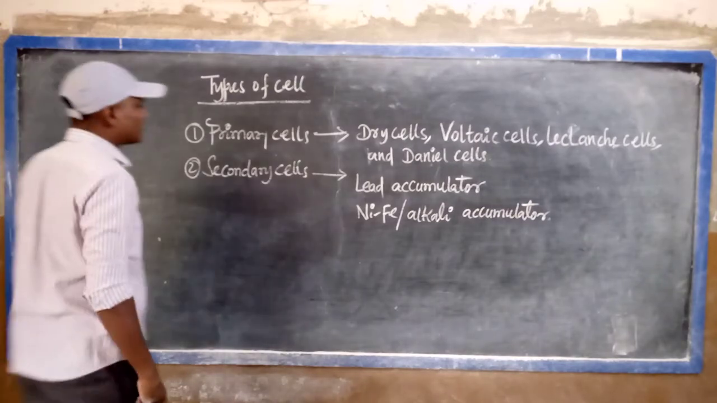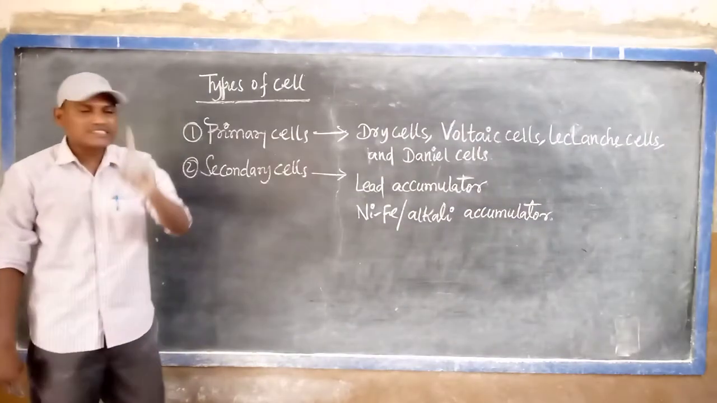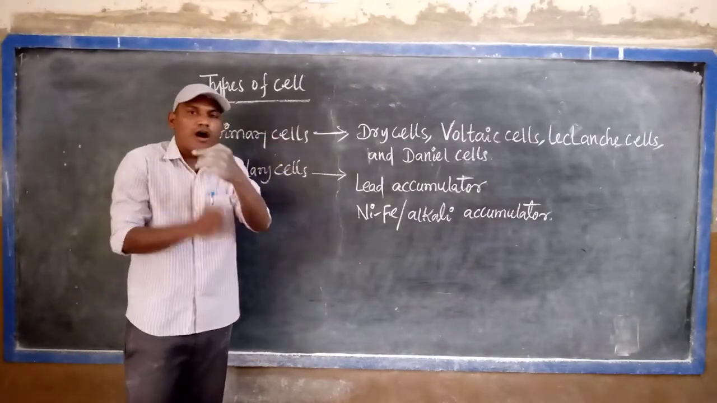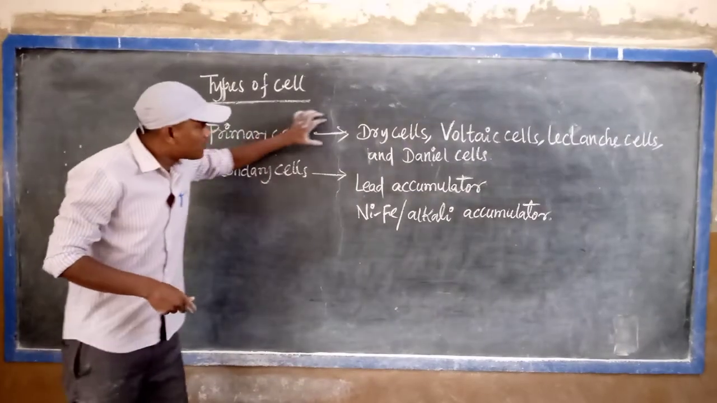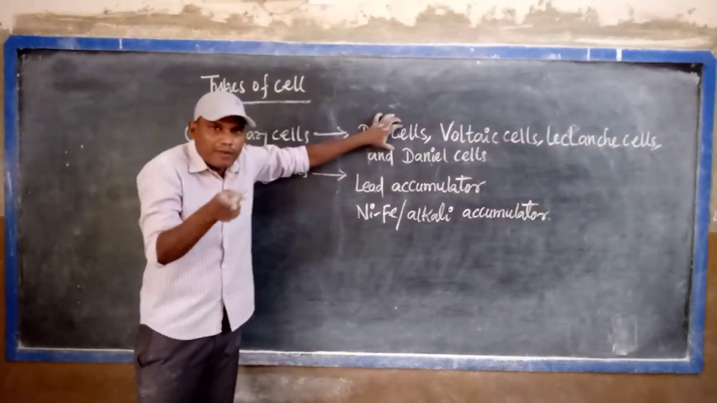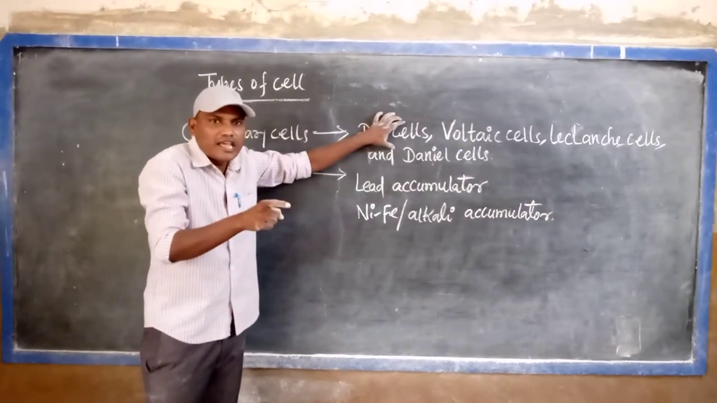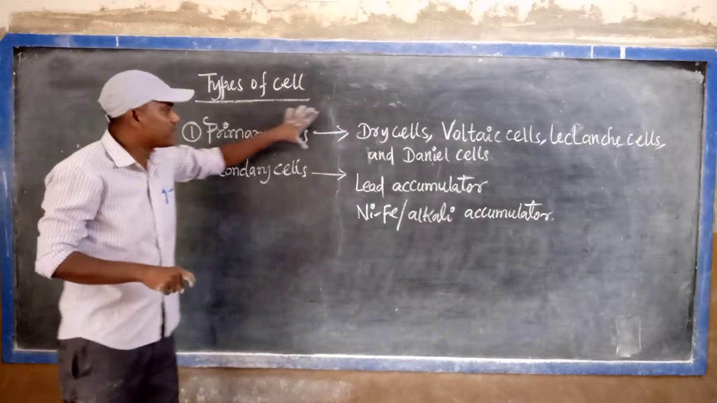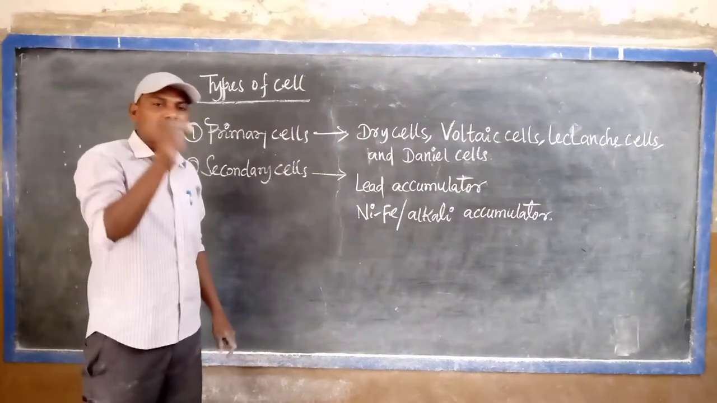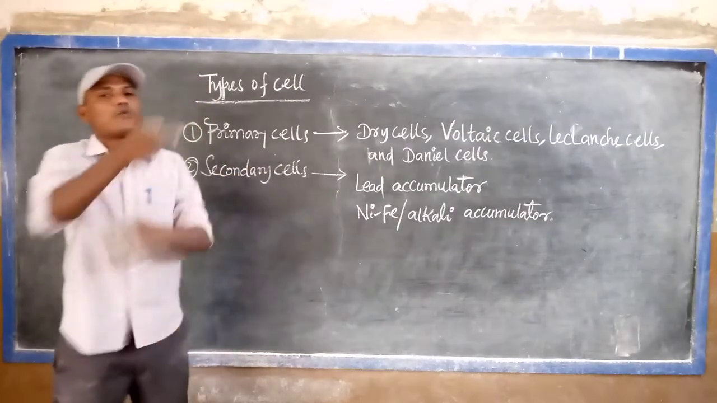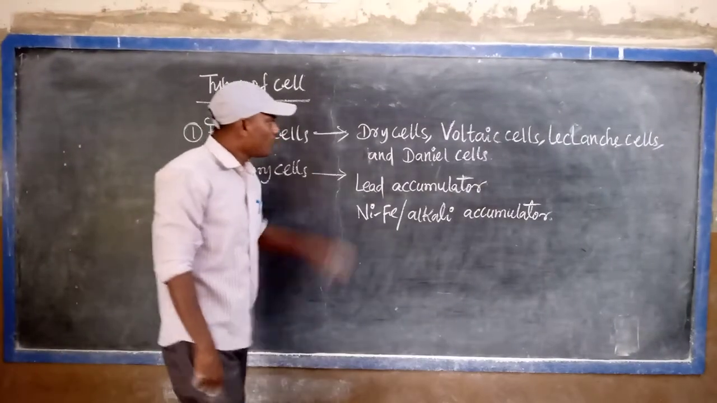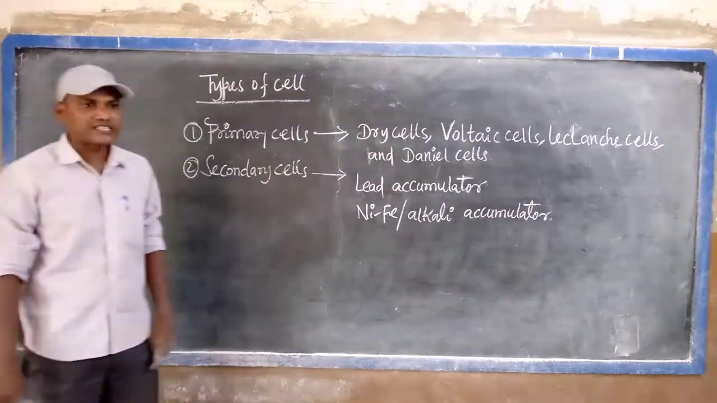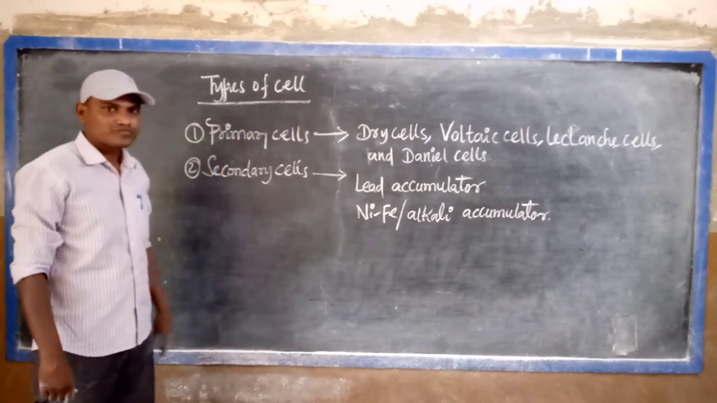How many types of cells are there? Two types: primary cells and secondary cells. Which cells are called primary cells? A cell which produces electric current in the circuit by a chemical reaction and is not charged again after use. In primary cells, the chemical reaction is irreversible, meaning we cannot get that reaction back. Dry cells, voltaic cells, Leclanche cells, and Daniell cells are the best examples of primary cells or batteries.